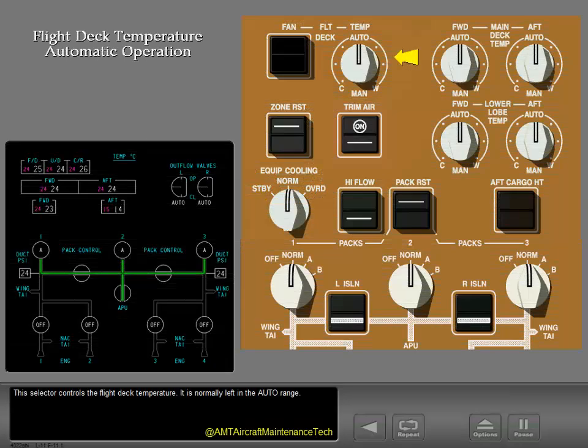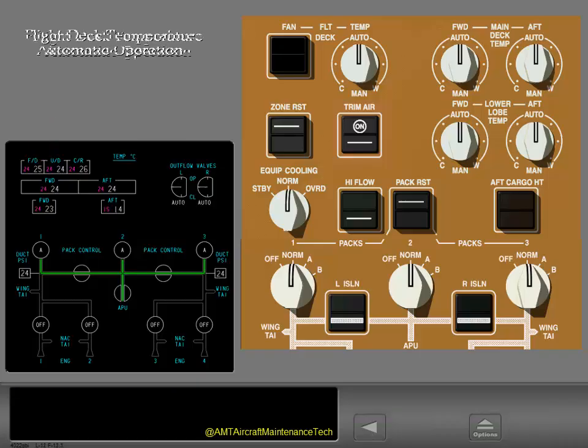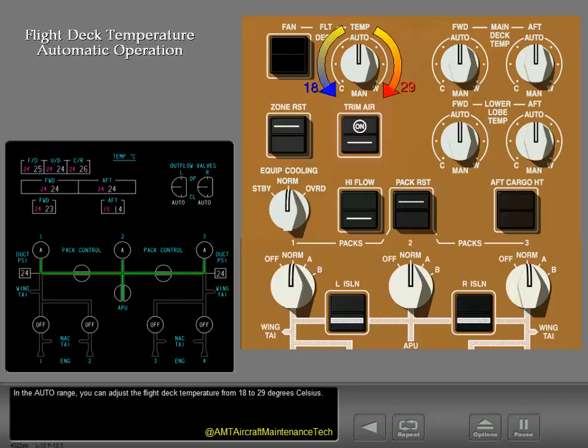This selector controls the flight deck temperature. It is normally left in the auto range. The target temperature for the flight deck is shown on the synoptic. The actual flight deck temperature is also shown. In the auto range, you can adjust the flight deck temperature from 18 to 29 degrees Celsius.